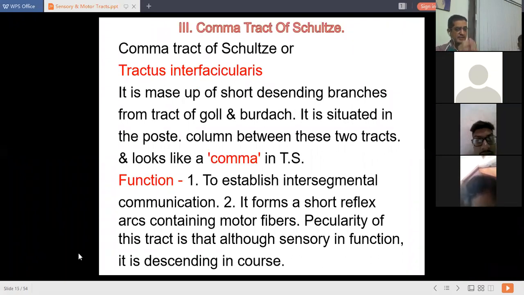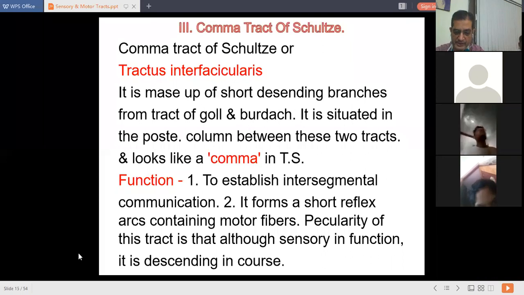So these are branches of the same tract, the tract of Goll and Burdach, and they are communicating with each other, and it looks like a comma in transverse section. That's why the name comma tract of Schultz is given. Its function is to establish intersegmental communication, and it forms a short reflex arc containing motor fibers. A particular peculiarity of this tract is that although it is sensory in function, it is descending in course. Very small tract, but descending in course, and it is sensory in function.